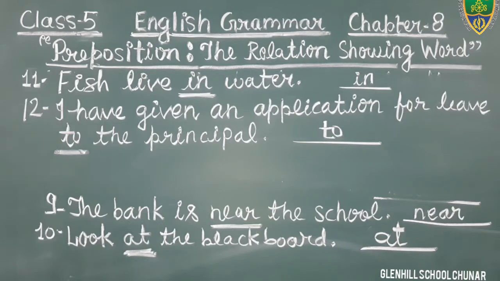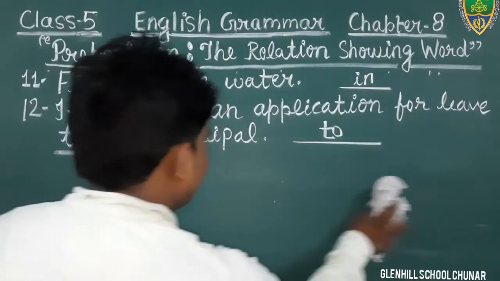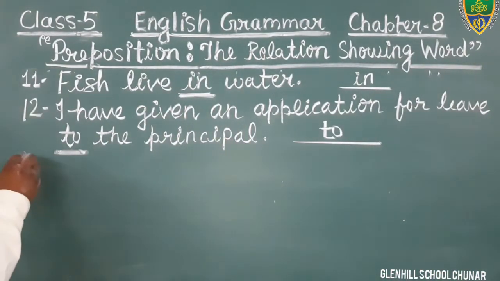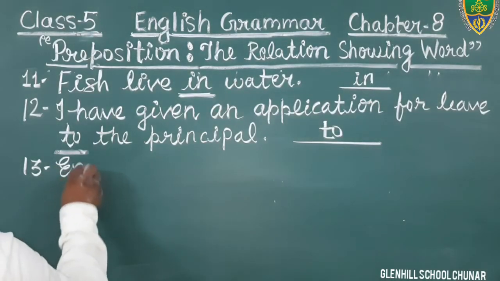Okay, students? On to the next question, question number 13. Just see question number 13. What is question number 13? Emperor Akbar ruled over a vast empire.